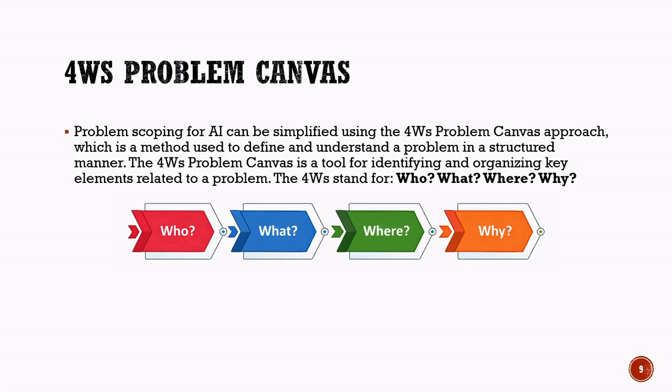The third W is where. This identifies the location or situation where the problem occurs. It helps us understand where the issue is commonly seen. The fourth W is why. This explains why the problem needs to be solved. It helps us understand the importance and impact of finding a solution. By using the 4Ws problem canvas, we can study problems more effectively and build better AI solutions in a systematic manner.